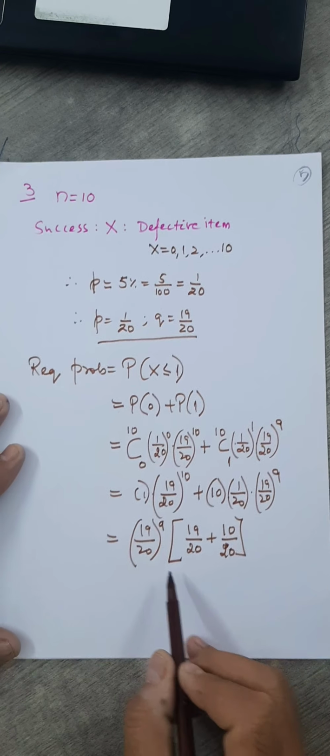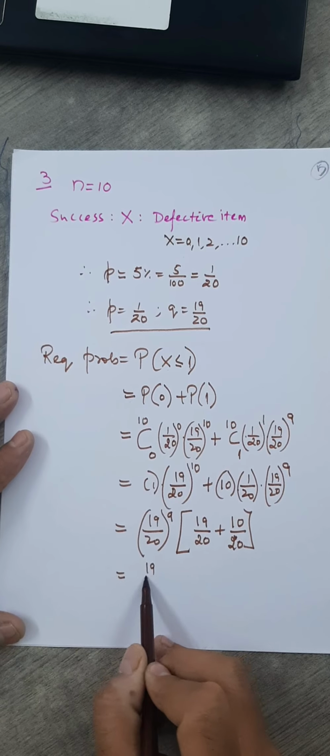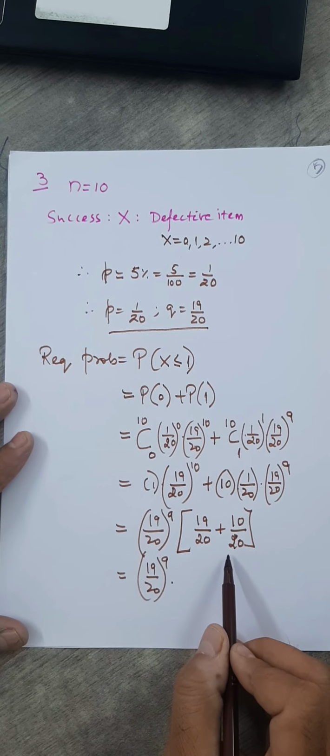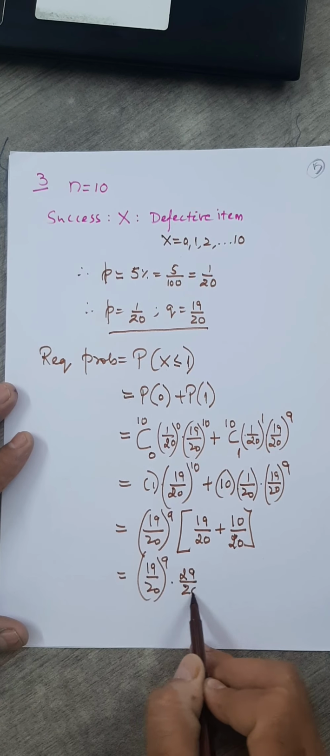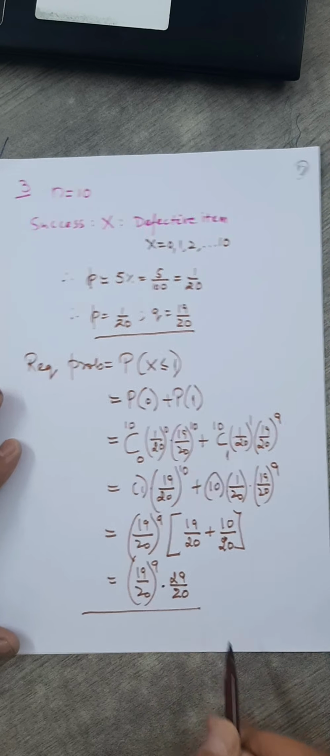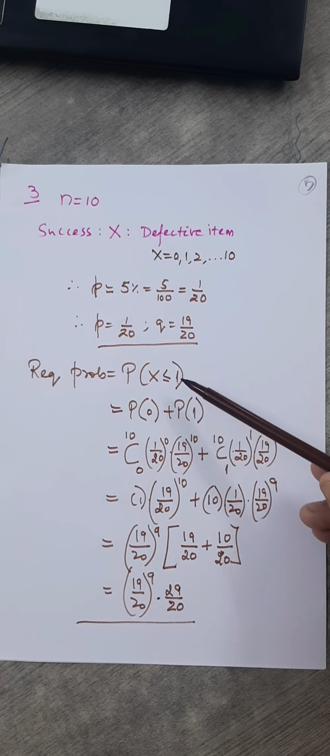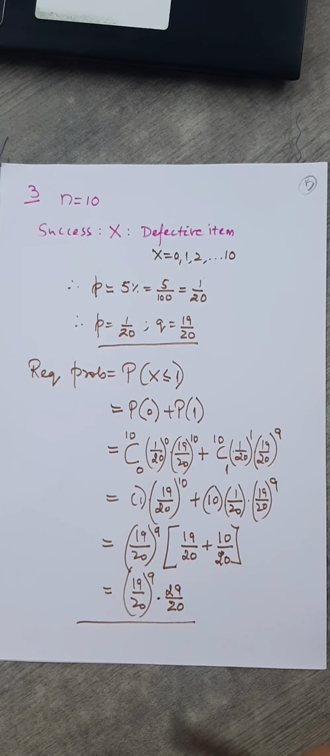Okay, I'm not cancelling, I'm not writing 1/2. So here you have (19/20)^9 into, what about this? This is nothing but 29/20. That's the required probability: the probability of getting not more than one defective item out of a sample of 10 when there is a 5% probability for defective items. So this became a success.